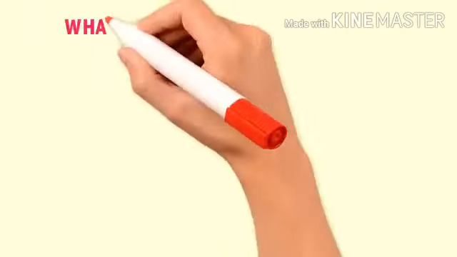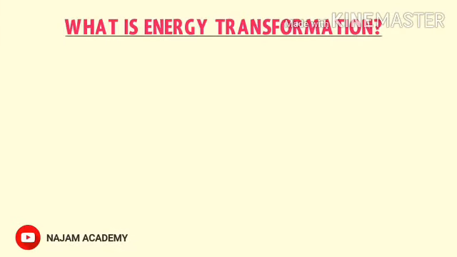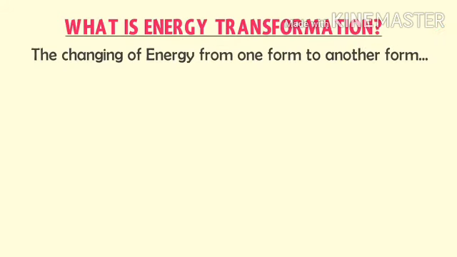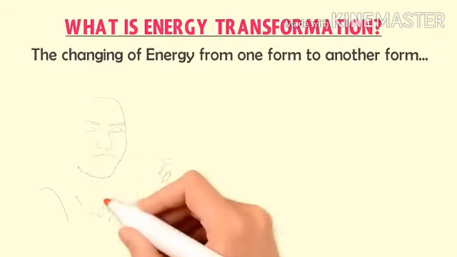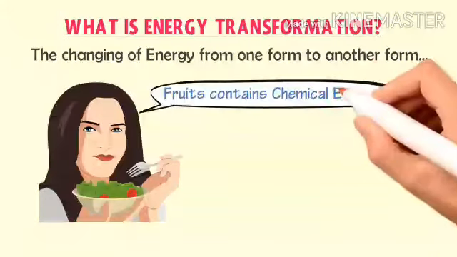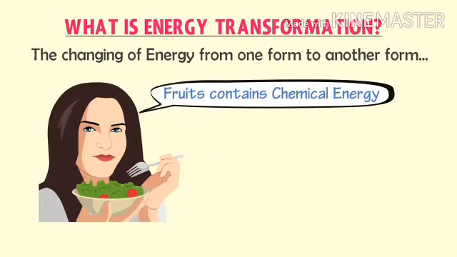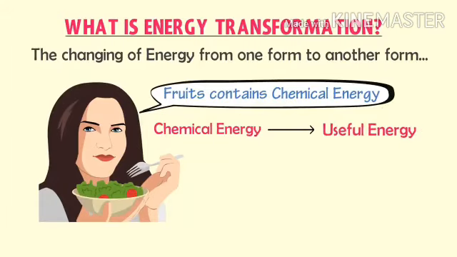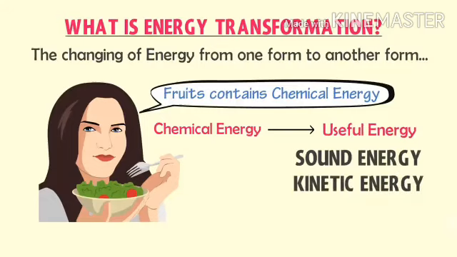Now, what is energy transformation? Energy transformation means changing of energy from one form to another form. For example, when you eat fruits, you get energy. I mean, the fruit contains chemical energy. When you digest food, you transform chemical energy into useful forms of energy like sound energy, kinetic energy, and heat energy.